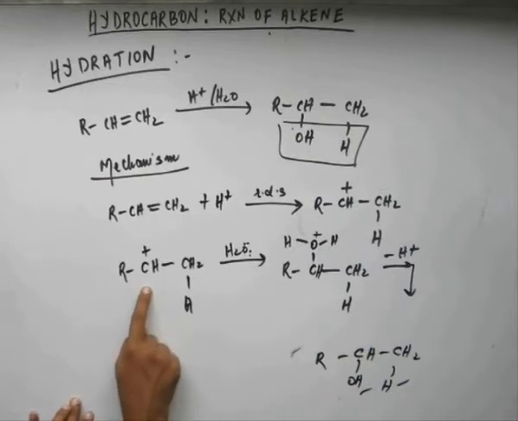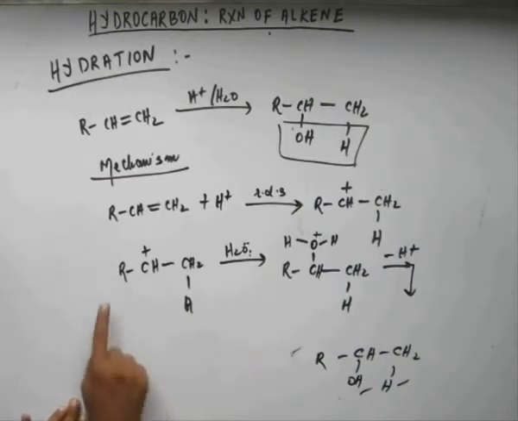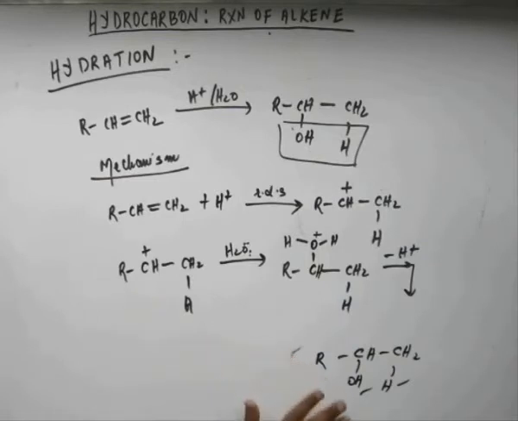We will see the possibility of rearrangement, and if there is rearrangement, we will attach OH to the new rearranged position. If there is no rearrangement, OH will come here. This we have to observe. Whenever there is a free carbocation formation, we have to look for the possibility of rearrangement. Fine. Nevertheless, this is the mechanism of hydration, and that's what it is.